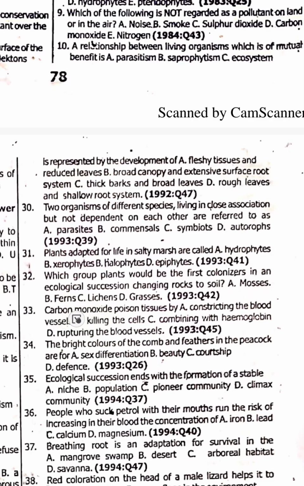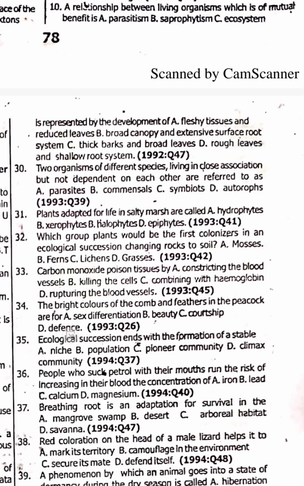33. Carbon monoxide poisons tissue by doing what? Let's continue. Organisms of different species living in close association but not dependent are called commensals. Next one, plants adapted for life in salty marsh are called halophytes.